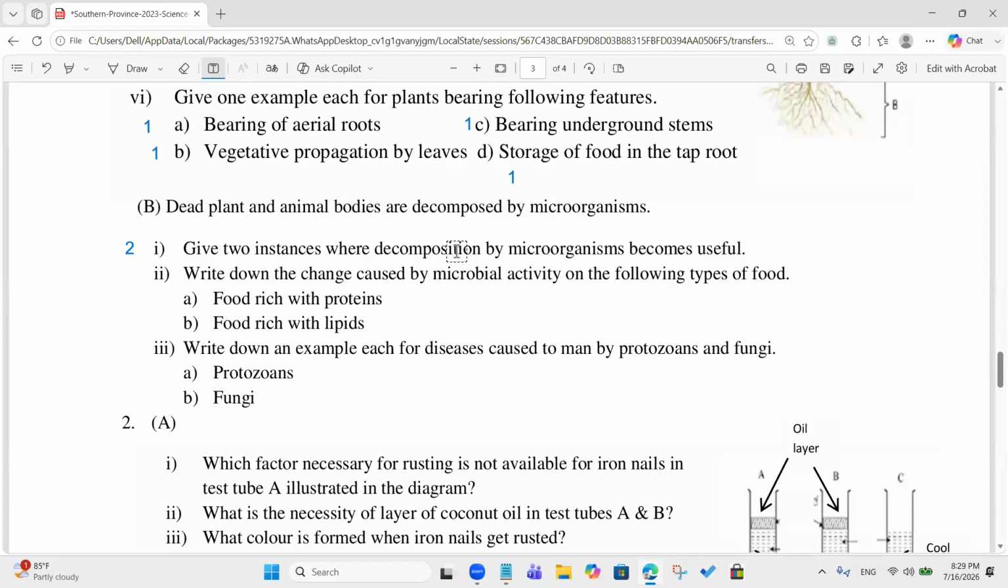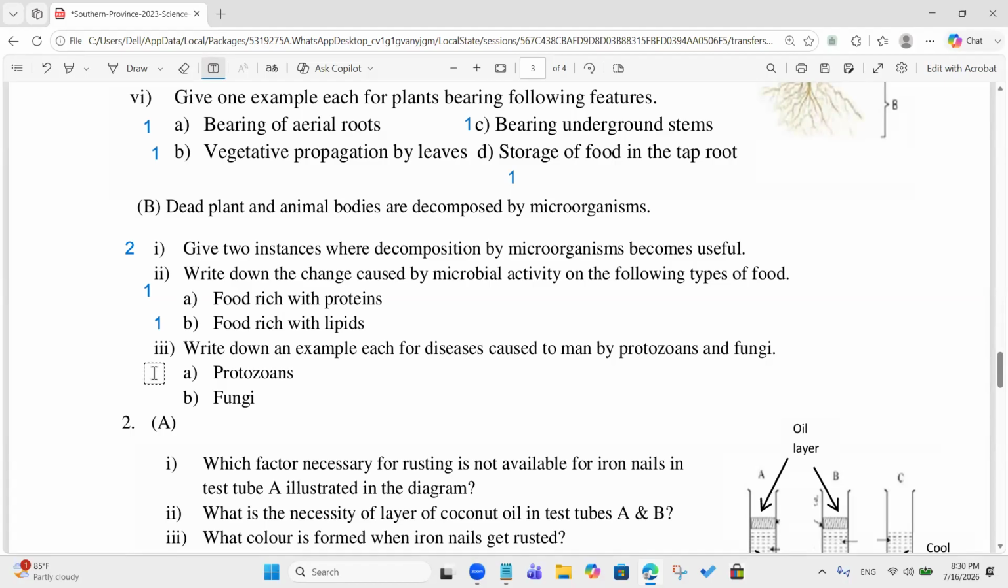Okay, the second one, write down the change caused by microbial activity on the following type of food. Food rich with proteins. Putrefaction. Putrefaction, okay. One mark. Food rich with lipids. Rancidity. Rancidity. And what is the other one? Fermentation. Food rich in sugars, I think. Sugar, right, good.